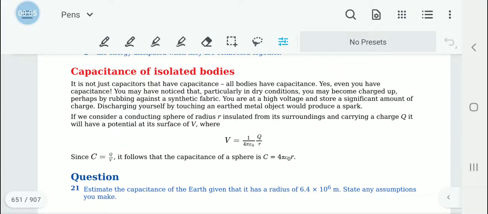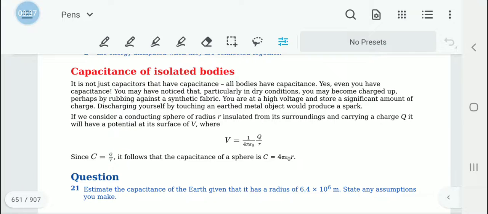Physics, chapter 23, theory video 6: capacitance of isolated bodies. So now we discussed that capacitors can be charged, and as a result they have the ability to discharge their charge under different circumstances. However, now we have seen that any object can be charged by rubbing. So that means all bodies have capacitance. So even our bodies have capacitance.